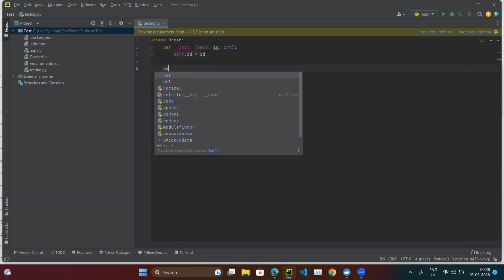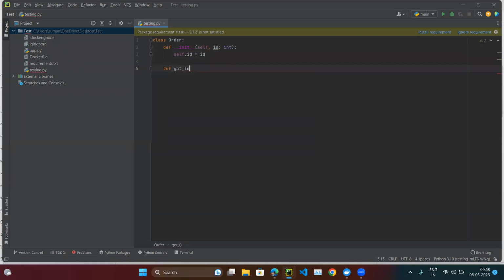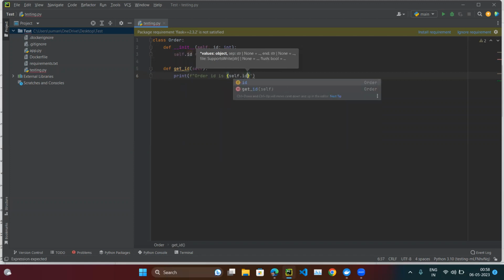And let's suppose we create some other method, get_id. As soon as I type get_id, we can see another self keyword is also going to be passed, which is also fine. Now we just print order id is self.id.